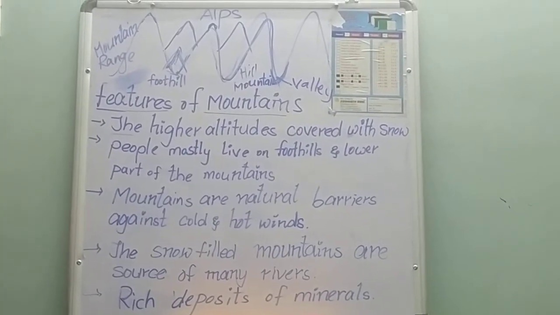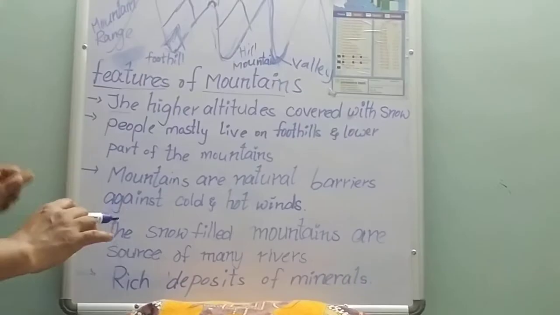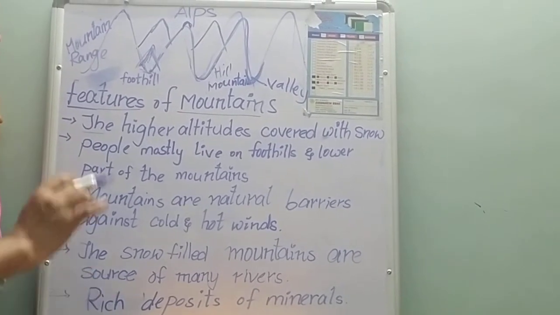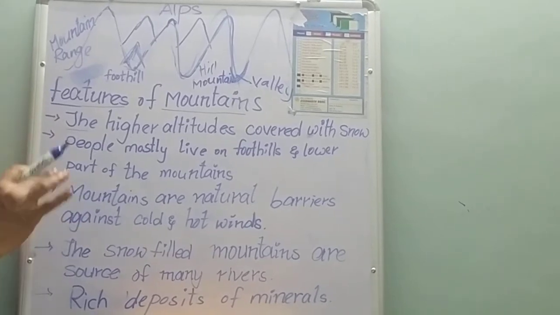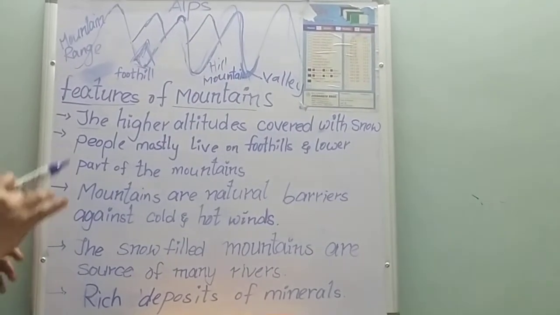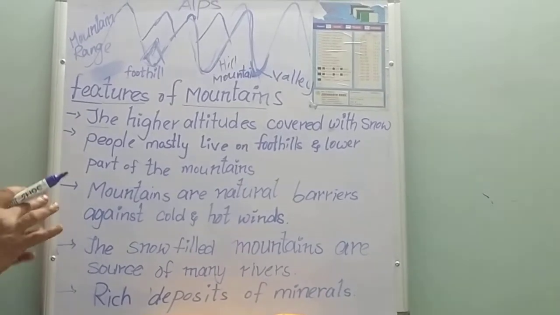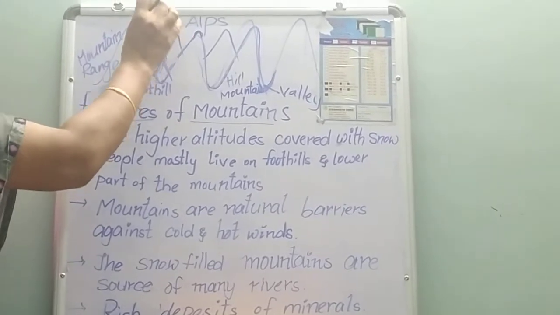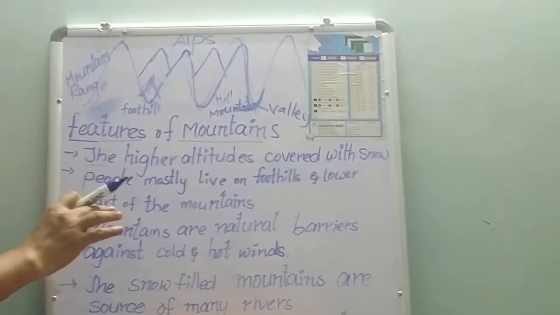Okay, children. Next, the snow-filled mountains are the source of many rivers. We said that the high altitudes are covered with snow. How is it a source to many rivers? In the summer season, the snow at high altitude will melt and move as a glacier.